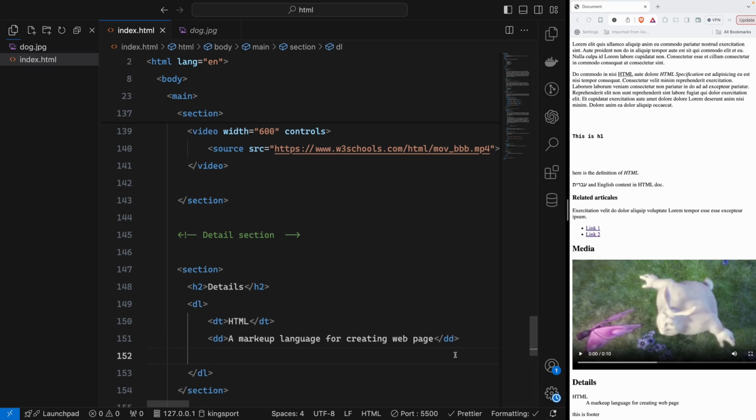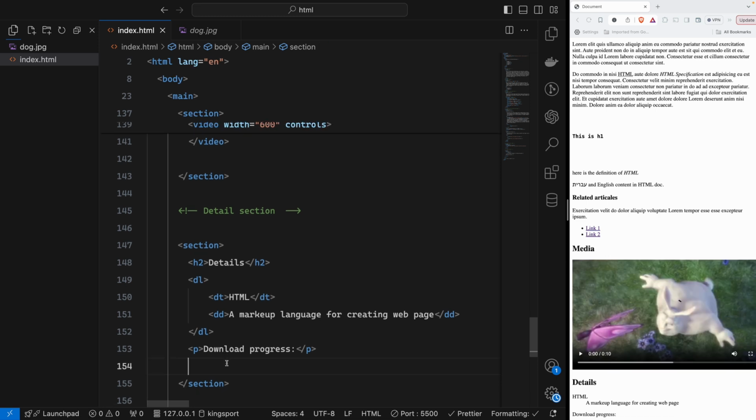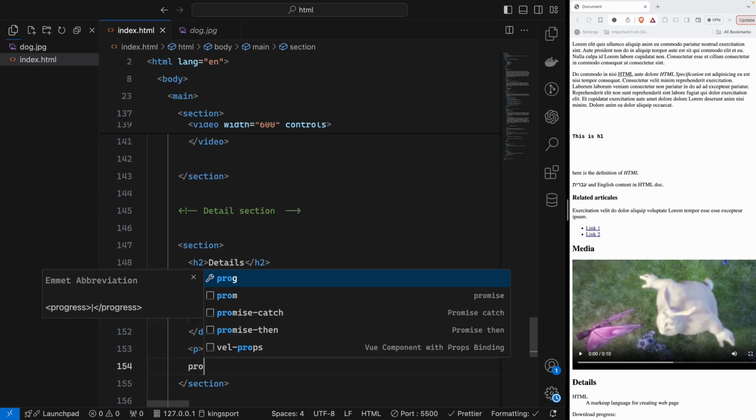And then I will create another, yeah, that's pretty much about it for the tag. And then after the tag I will create the P. That P we will say download progress, just showing you the tag. And we have in HTML progress. That progress is